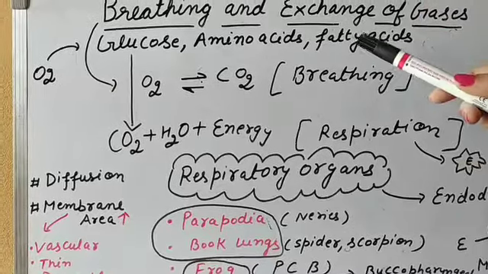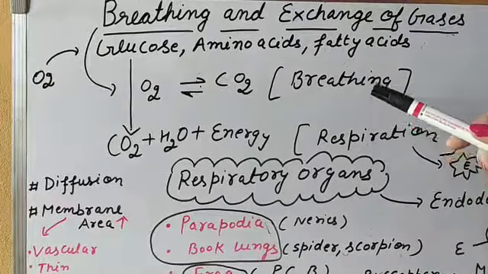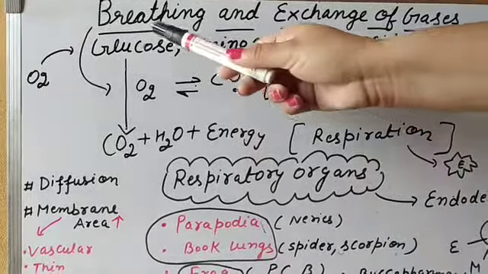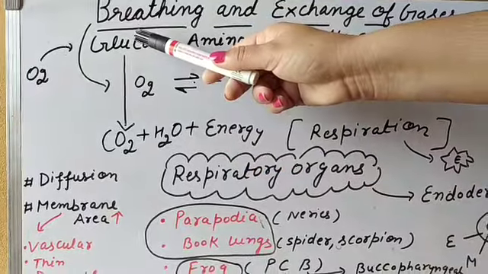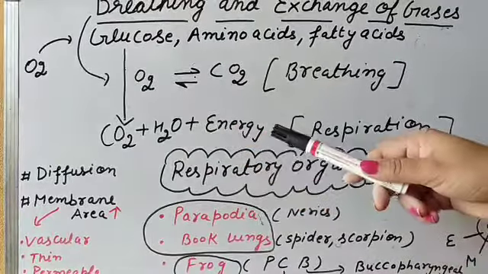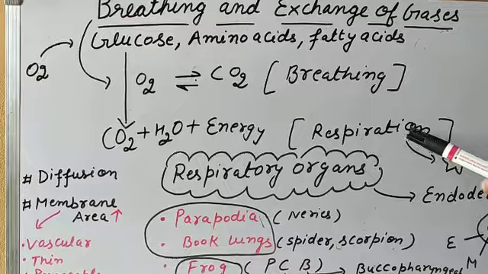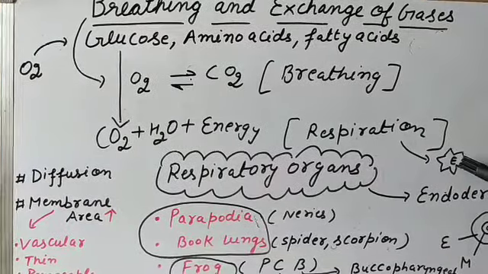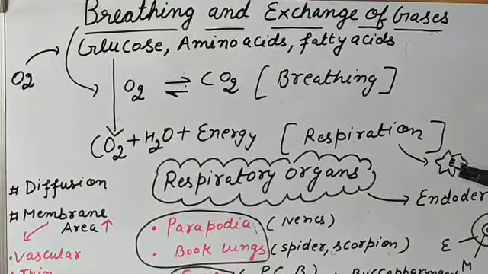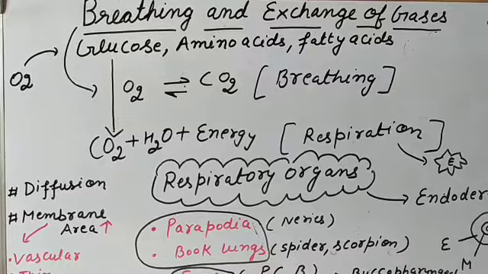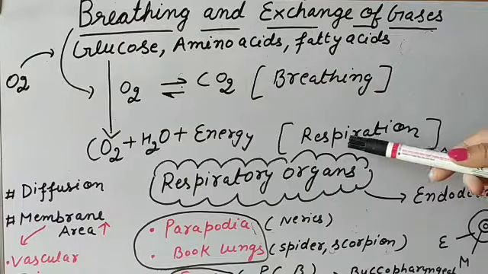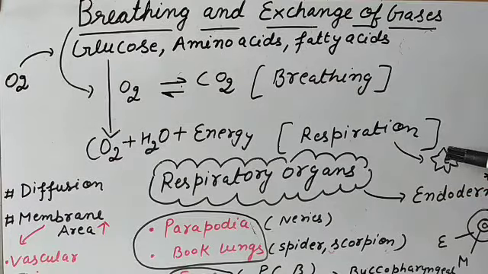So what is respiration? Respiration is a process, and it is a catabolic process. Catabolic process means the breakdown of the molecule, because breakdown of glucose takes place here. So the breakdown of glucose to release energy, carbon dioxide and water is known as respiration. In respiration there will be the release of energy, and this energy is used by the living organism to do their different work. In a sense we can say the food provides us energy, but how is this energy formed? This energy is formed by the process of respiration.